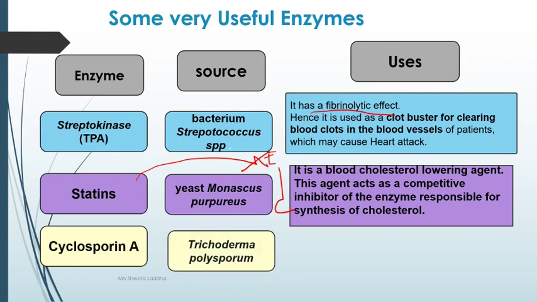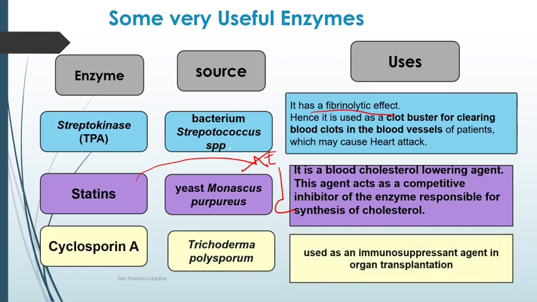Third, cyclosporin A is obtained from the fungus Trichoderma polysporum, and it is a boon in organ transplantation, because it is used as an immunosuppressant. Suppose this is a donor and this is a recipient, and the donor is giving a kidney to the recipient.